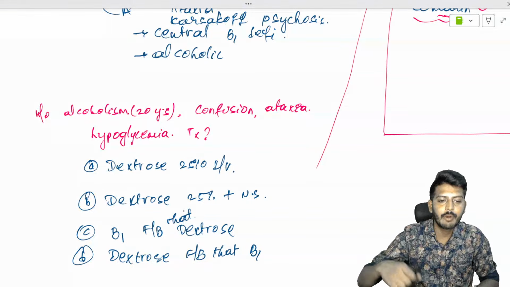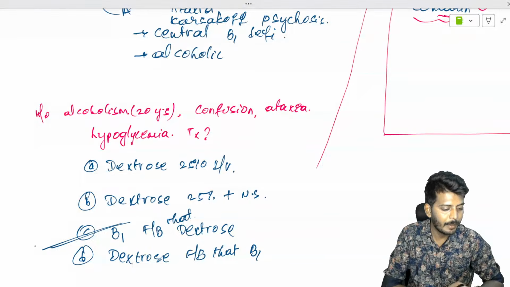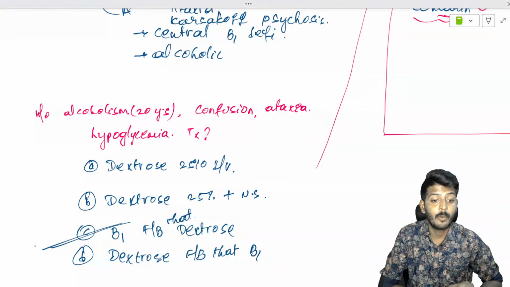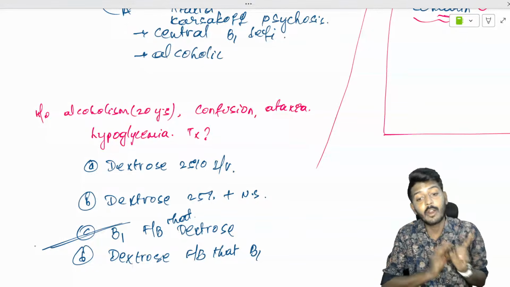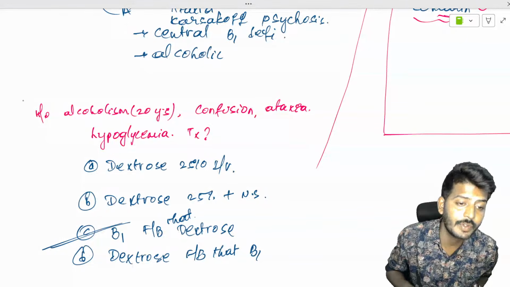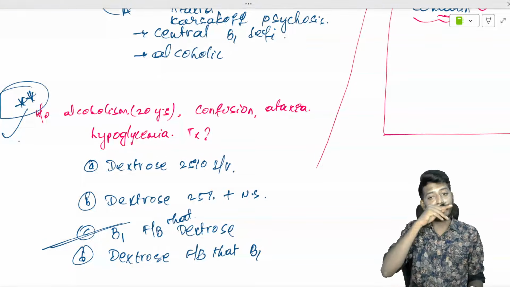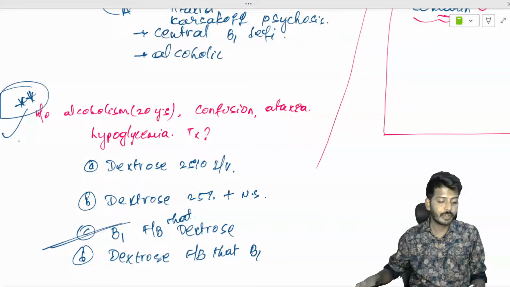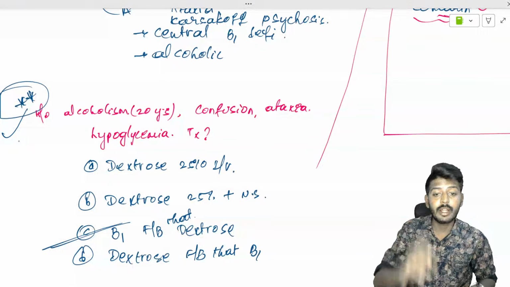So the answer, you always remember, you're absolutely correct here. The answer is B1. Followed by that only you are supposed to give dextrose. This is a very important possible MCQ which can be asked for you people. Very, very important one. So remember, the answer is B1. After that only you give the dextrose.